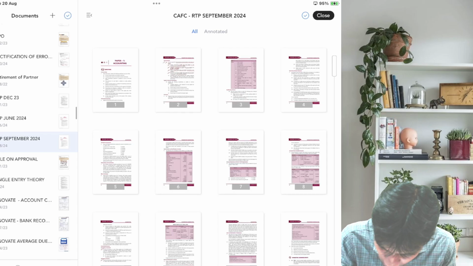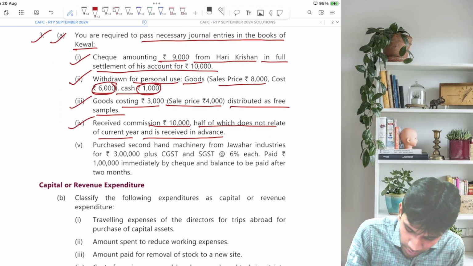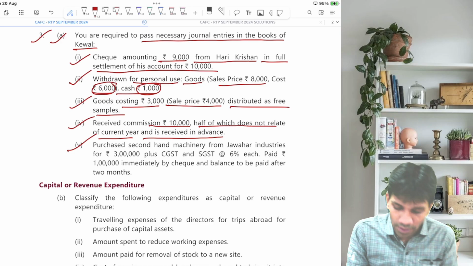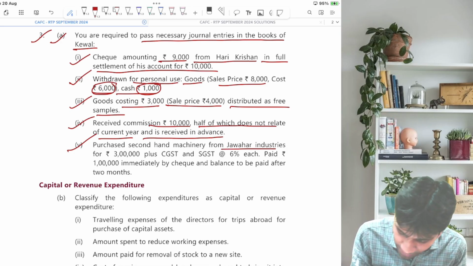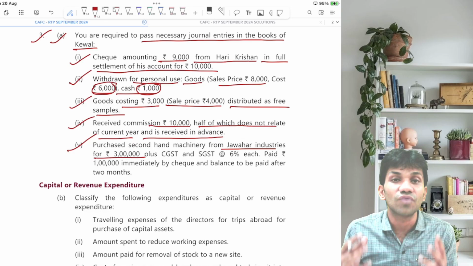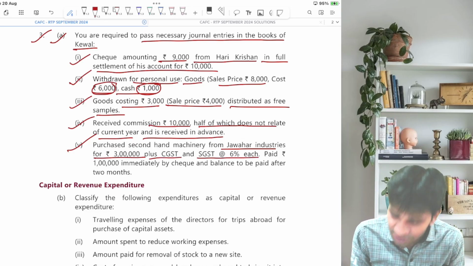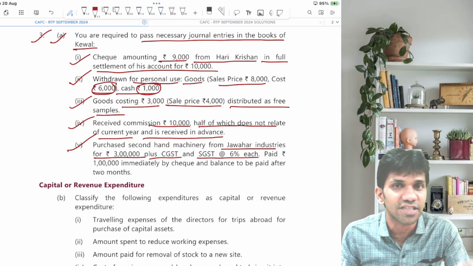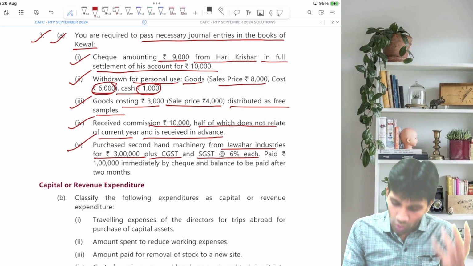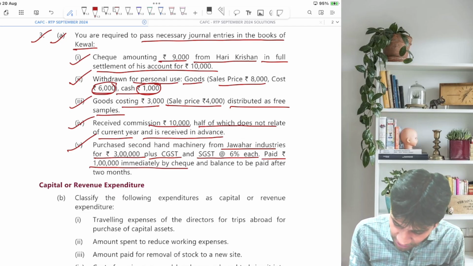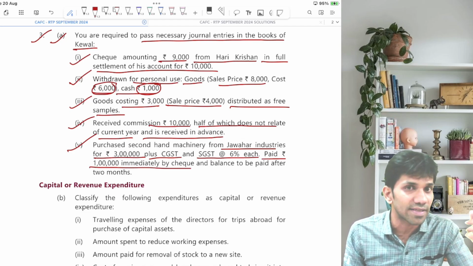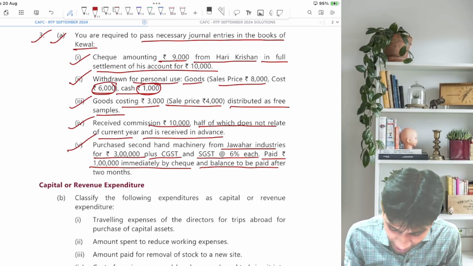Let's go back to the main question. Now, the last transaction of journal. Purchase second-hand machinery from Jawahar Industries for 3 lakh, plus CGST and SGST 6% each. Paid 1 lakh rupees immediately by check, and the balance to be paid after 2 months.